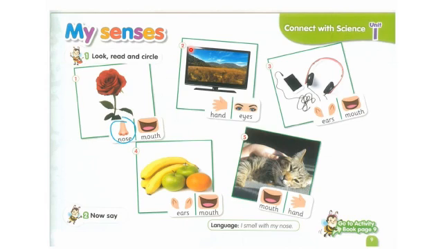Number 2. What is this, KG1? It's a television, right? What do we do with the television? We watch it, right? We see it. So we watch the television with our hand or with our eyes. Yes, we watch the television with our eyes because we see with our eyes, right?